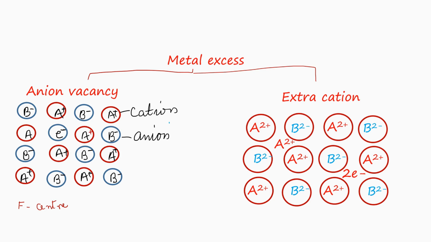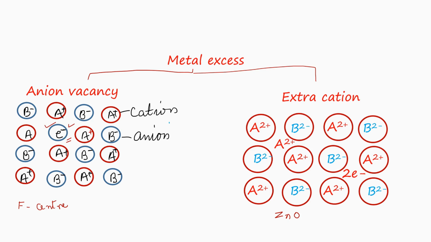In the picture, I have shown one site which is occupied by an electron. It is the site which was earlier occupied by an anion. See the diagram accompanying the extra cation defect. Example, zinc oxide, when heated, decomposes to form a zinc ion and an oxide ion, written as half O2.